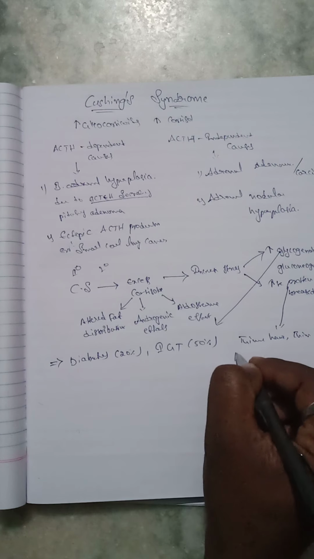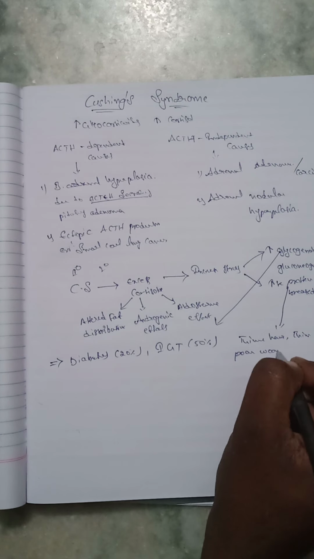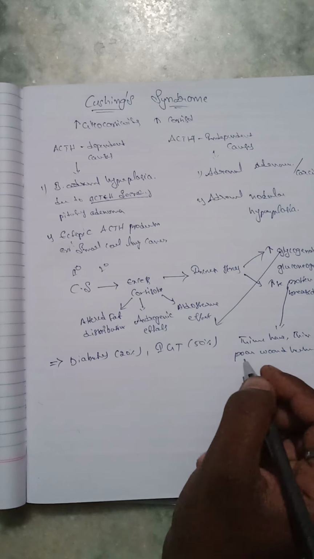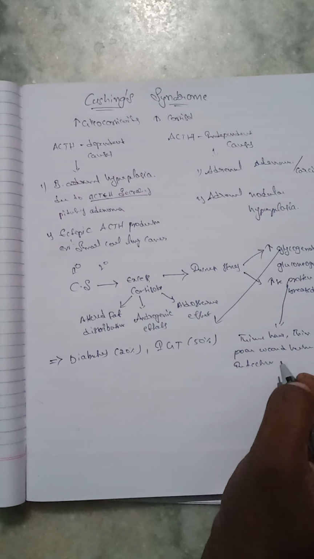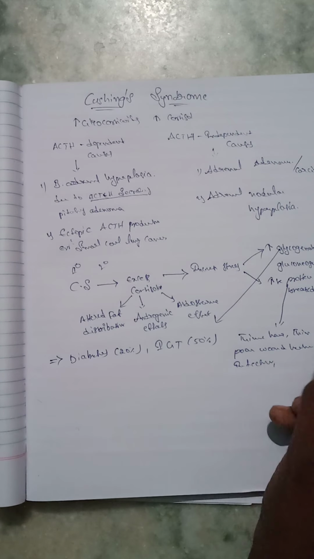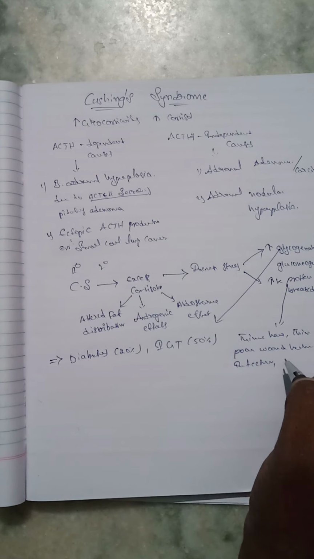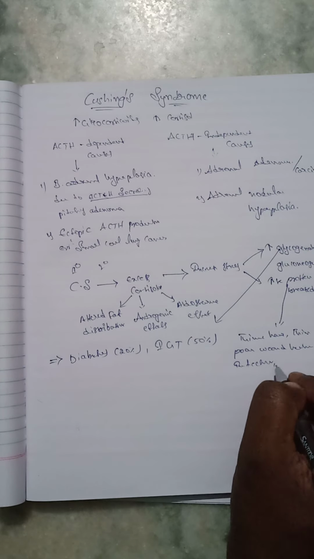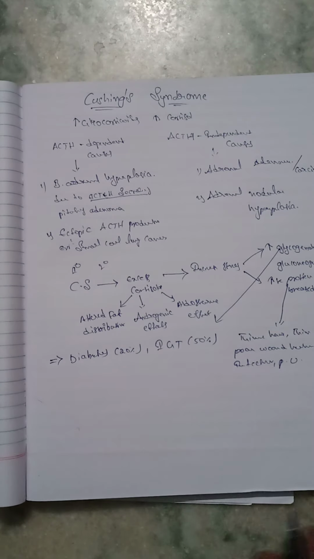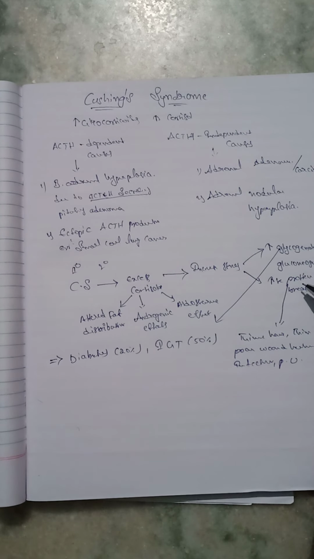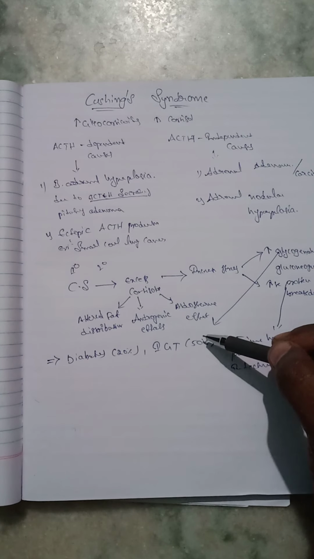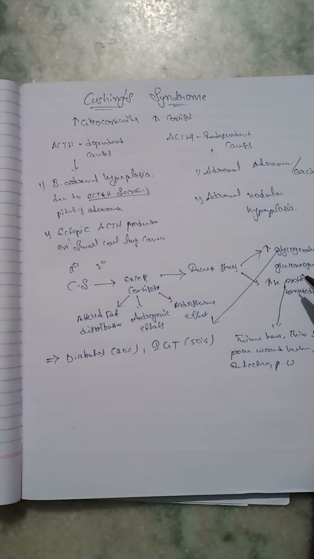and poor wound healing, and the next one, infections. Thinned hair, thin skin, poor wound healing, infections occur in the body, and the next one, peptic ulcer. These are due to protein breakdown. This one is due to the gluconeogenesis or glycogenolysis process.